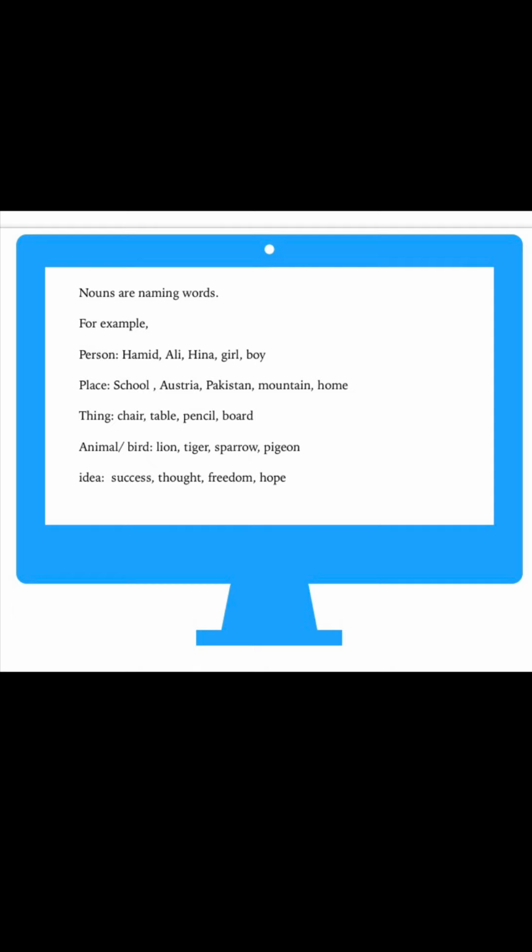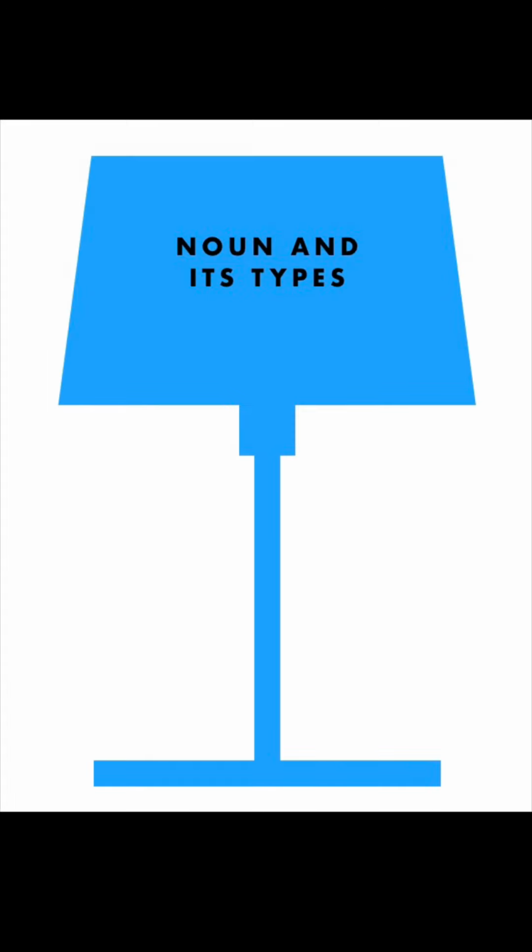Okay, most of the people don't understand that other than person, place, things, animals, birds, there are also some other nouns. The ideas that you think of or you have, they are also called nouns. They are also names. Like success, thought, freedom, hope, courage. We are going to discuss them in detail. Okay, so nouns and its types.